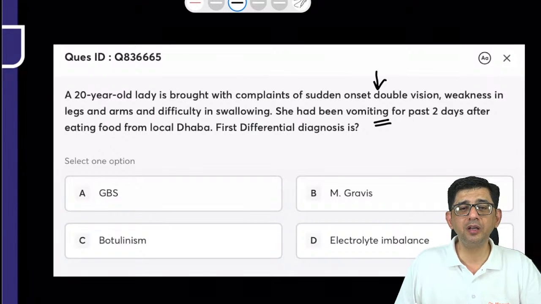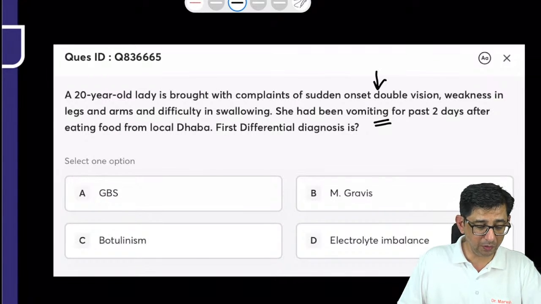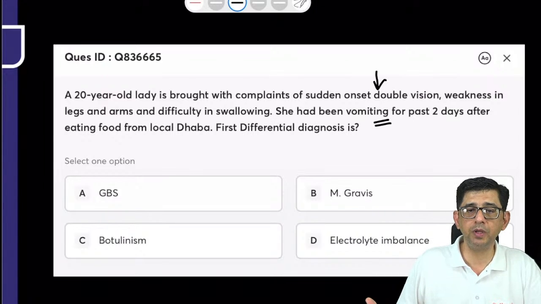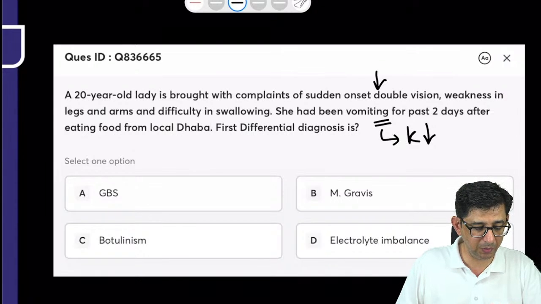For botulism, I mean, a botulism outbreak is going to be very rare. You have to first think in terms of common things, and the common thing is that anybody who is having vomiting could be having electrolyte imbalance, and hypokalemia can contribute to all these manifestations that I have mentioned.